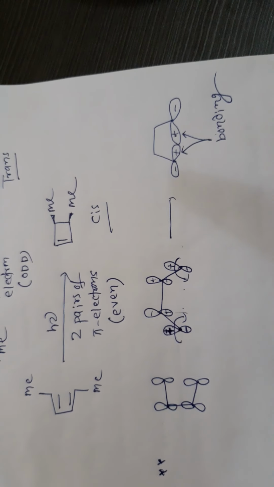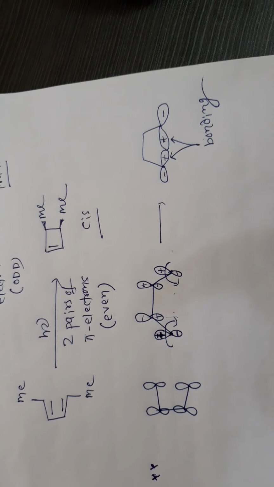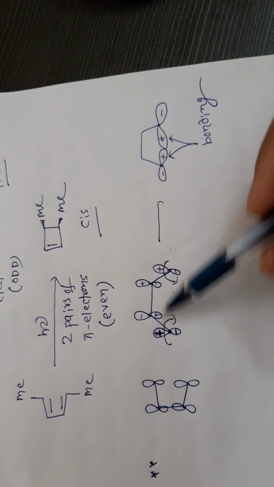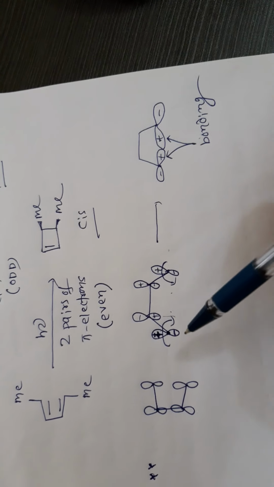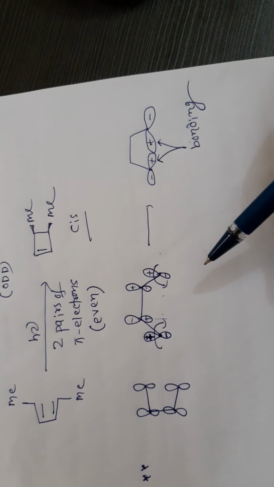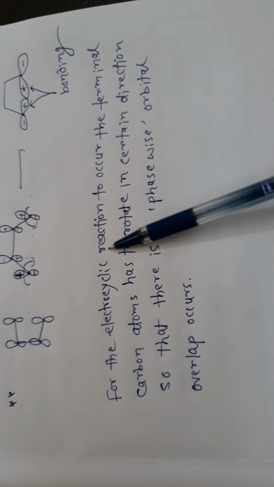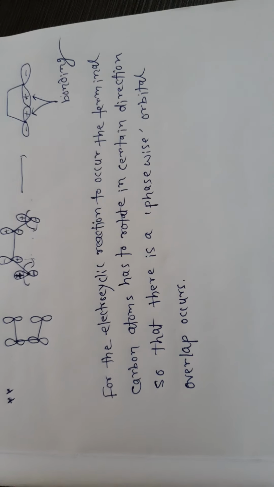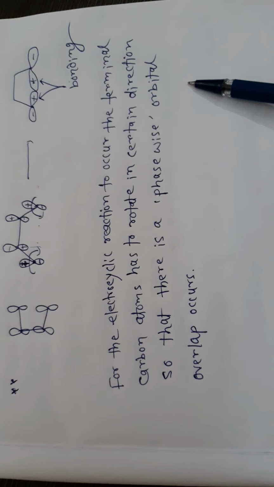So the important point is, for an electrocyclic reaction to occur, the two terminal carbon atoms have to rotate in such a direction that there is a phase-wise orbital overlap. So let me write the point. Now the point is, for the electrocyclic reaction to occur, the terminal carbon atoms have to rotate in such a direction that there is a phase-wise orbital overlap.